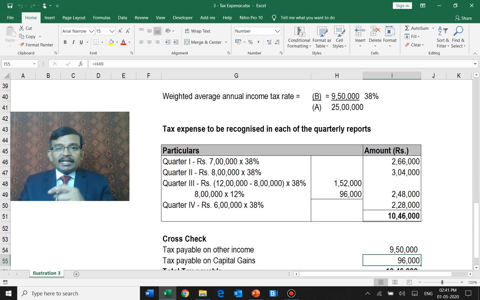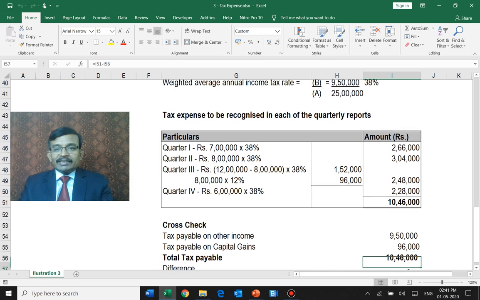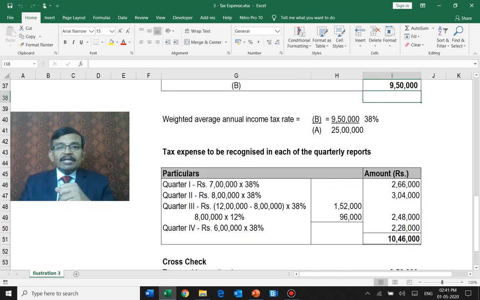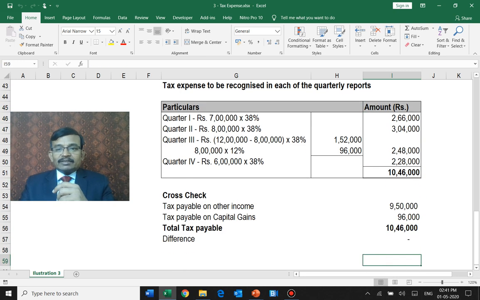In respect of capital gains, it's 8 lakhs, on which 12% is payable, 0.96 lakhs. Put together, it's 10.46 lakhs. What we have seen here is also 10.46 lakhs. So it gives a very clear proof that whatever we have done based on the weighted average annual income tax rate for each of the quarters, in aggregate is equivalent to the total tax payable.